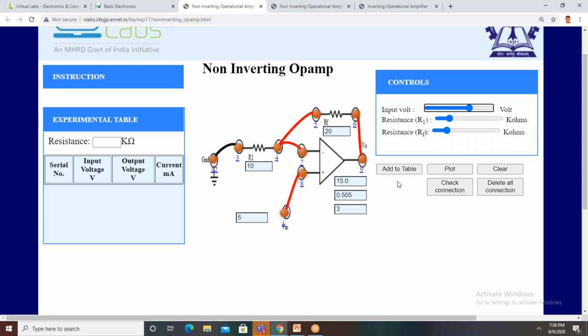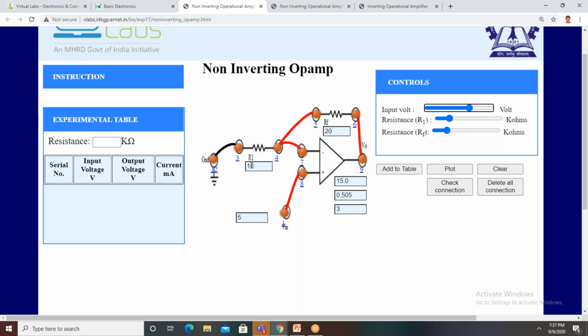So add to table. Next, the last value, for example, 15: 15 into 1 plus RF by R1, 3 into 15 is 45. This is for positive values. When input is positive, we get positive output. Why? Because the positive input voltage is given to the non-inverting terminal, we get a non-inverted output. It is just amplified. When input is 15 volts, we get 45 volts output, and these two are in phase. Now the input is changed to minus 15 volts.